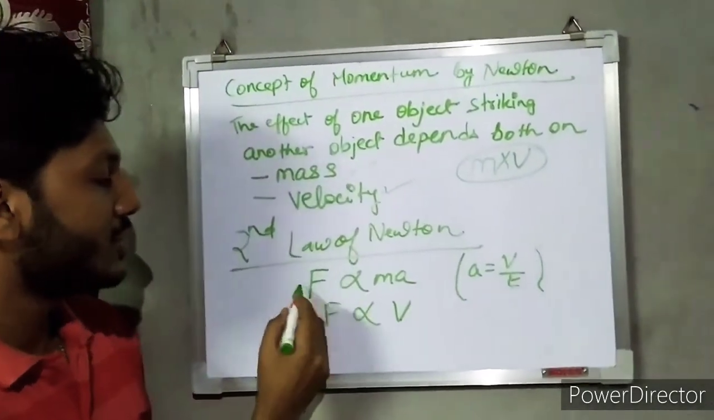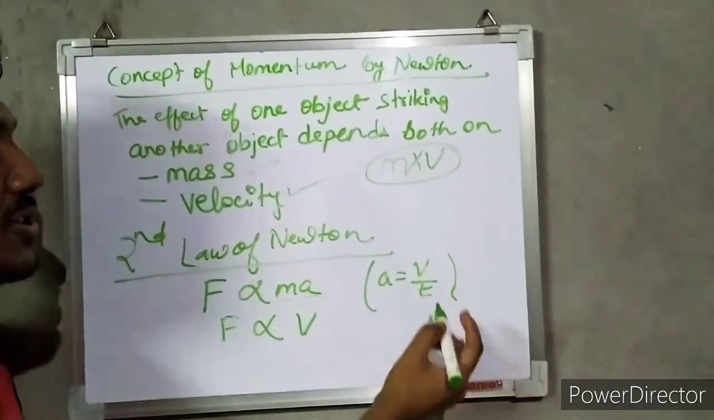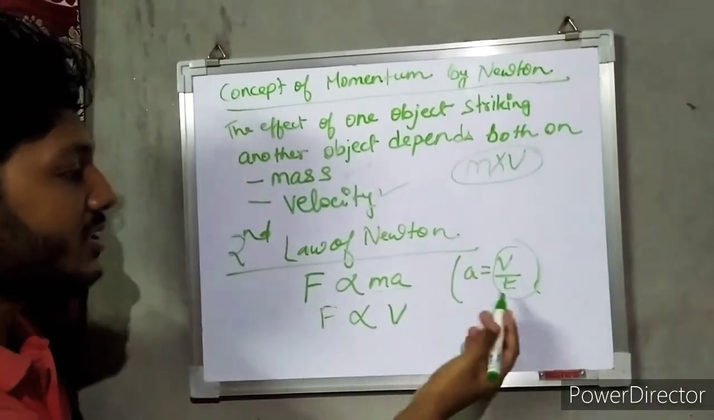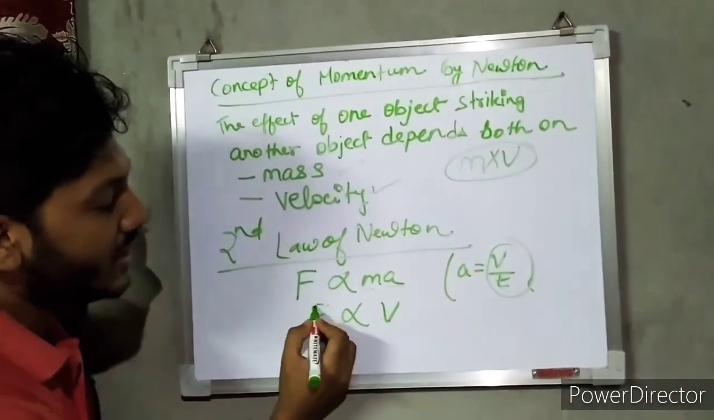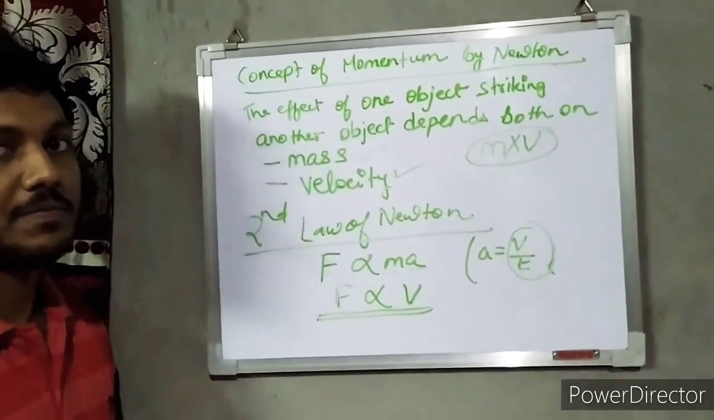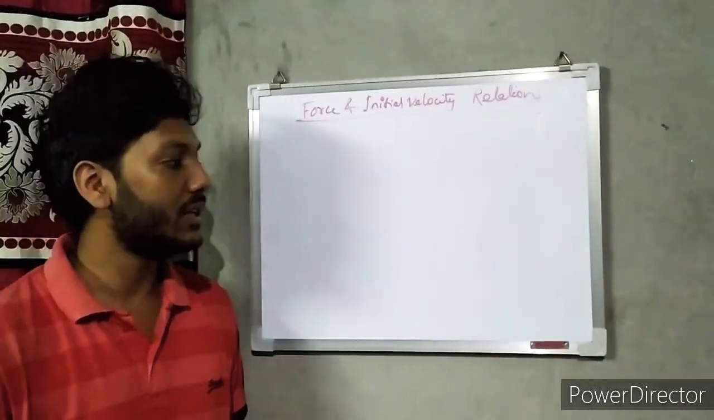According to the second law of motion, force is directly proportional to mass and acceleration. Acceleration, we know, is change in velocity. So directly we can say force is directly proportional to what? Velocity. Okay. So, I was explaining to you about the force and initial velocity relation.